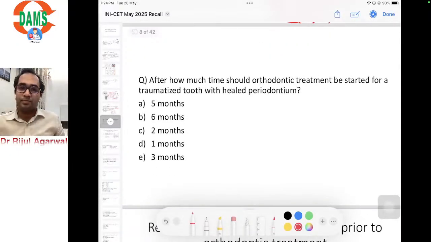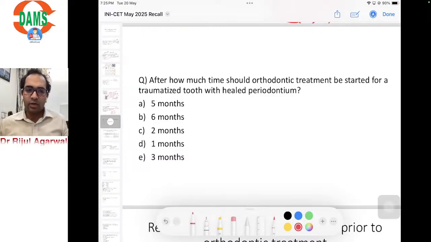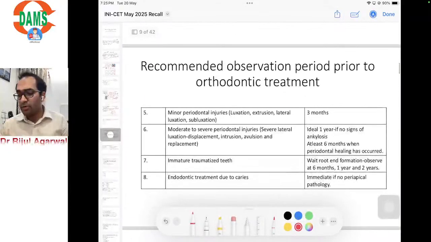Next question. A direct question: after how much time should orthodontic treatment be started for a traumatized tooth with healed periodontium? In our class notes, we have discussed a lengthy table in which we have mentioned all the time frames for various tooth movement, after how much time they should be started. Those who have read the class notes would have been able to answer this question very easily. So this is just a